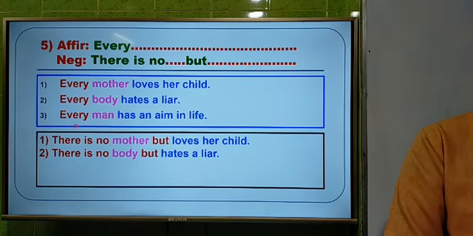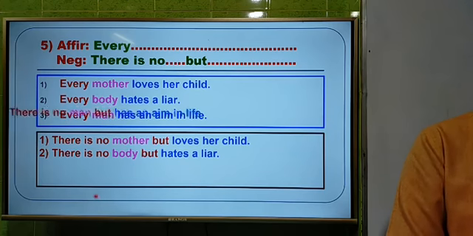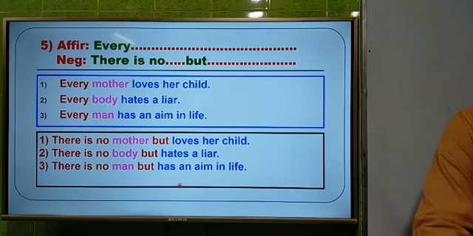So the last one here, every man has an aim in life. So here the word after every is man. So this man will come here after no and before but. In this gap the man will come to complete this answer. So the answer will be there is no man but has an aim in life. These are very easy questions.